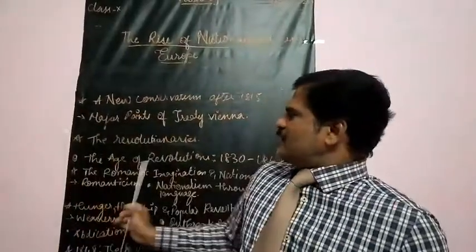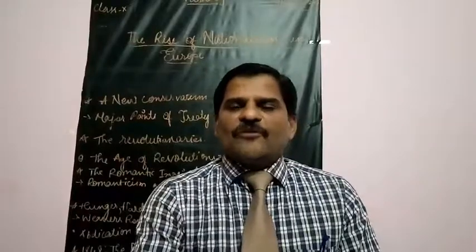Now, moving to the next topic, the age of revolutions, 1830 and 1840. Students, here you need to listen carefully. In France, apart from the Great French Revolution of 1789, two more revolutions occurred after the defeat of Napoleon Bonaparte. One revolution occurred in 1830 and one in 1840. The 1830 revolution is also called the July Revolution.